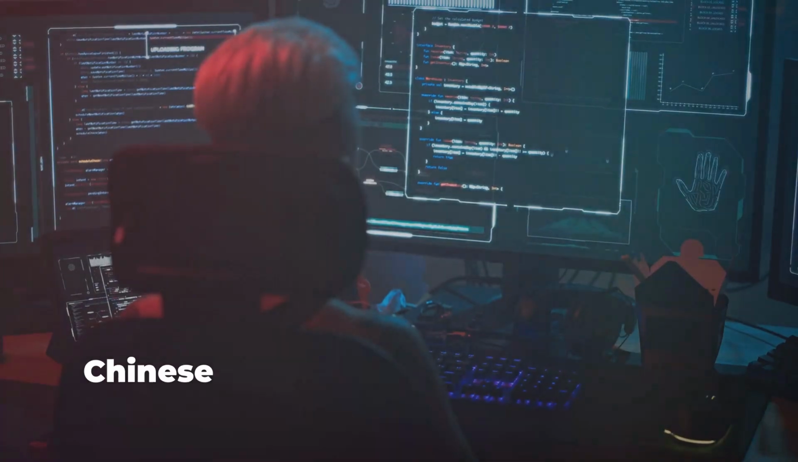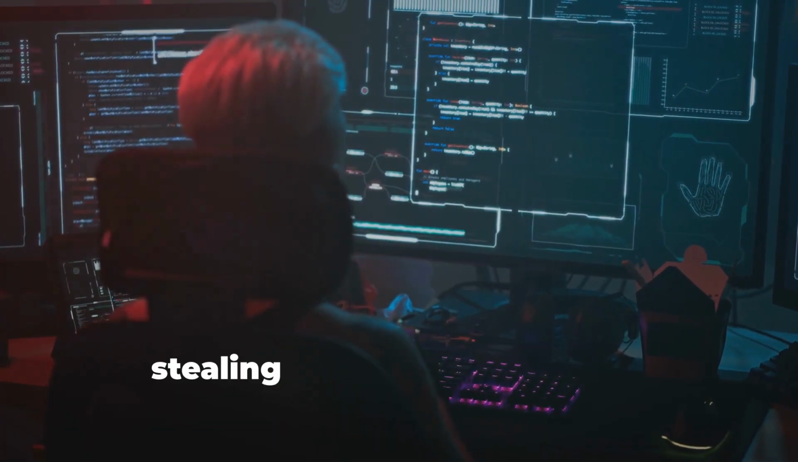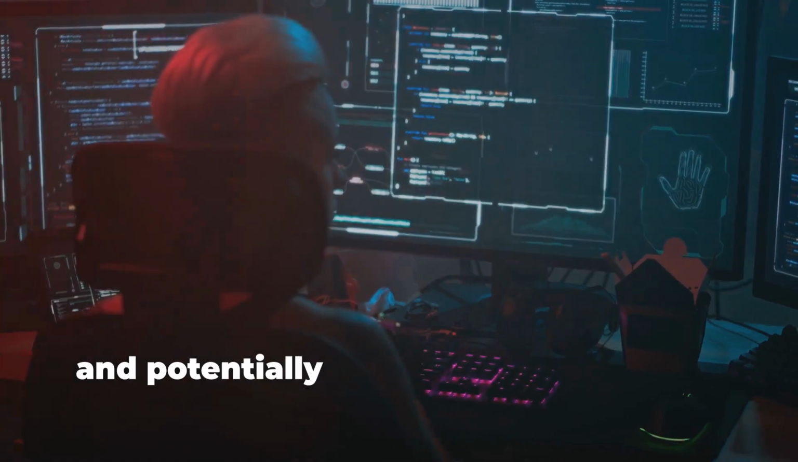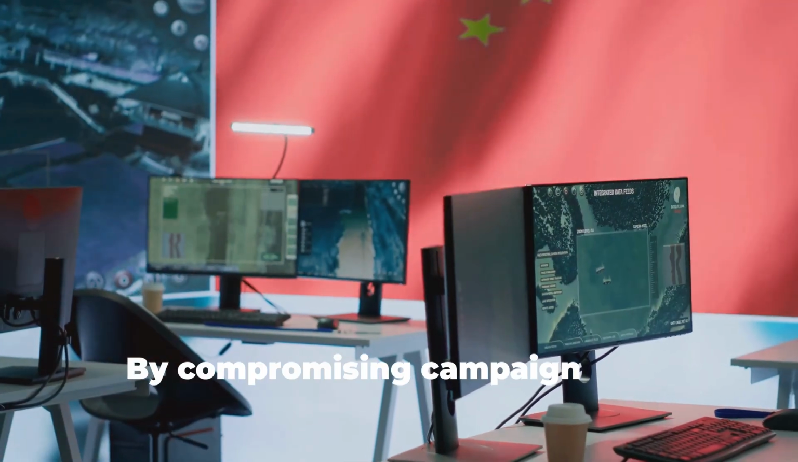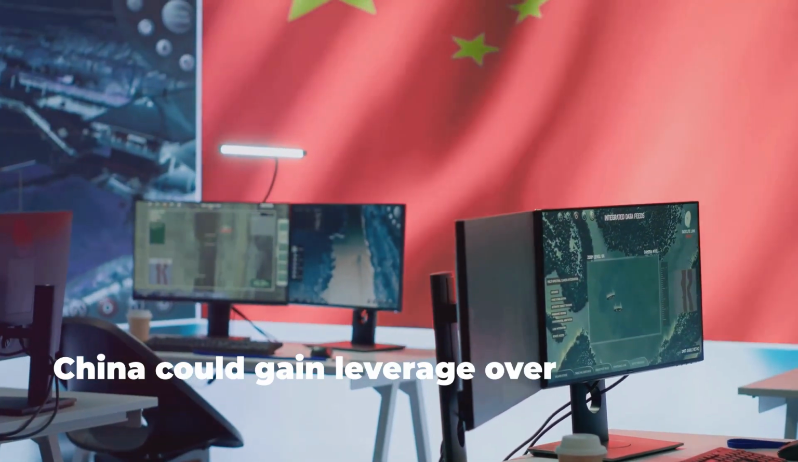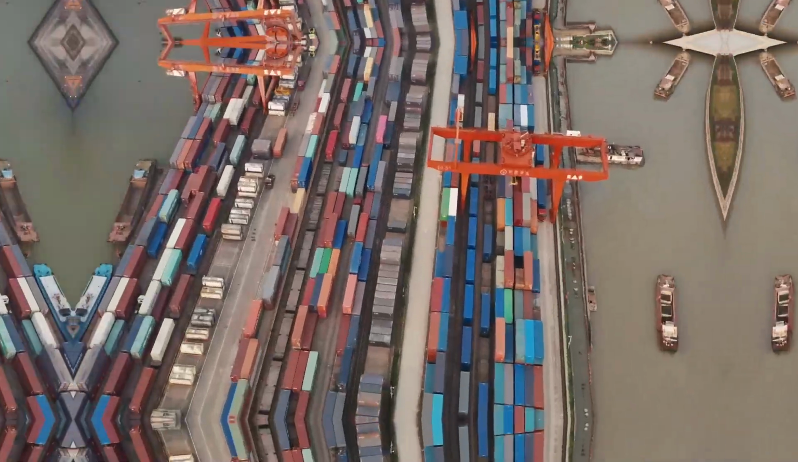agencies. Chinese hackers have been accused of targeting the campaigns of US politicians, stealing sensitive information and potentially using it to influence the outcome of elections. By compromising campaign data, China could gain leverage over candidates or release damaging information at critical moments.